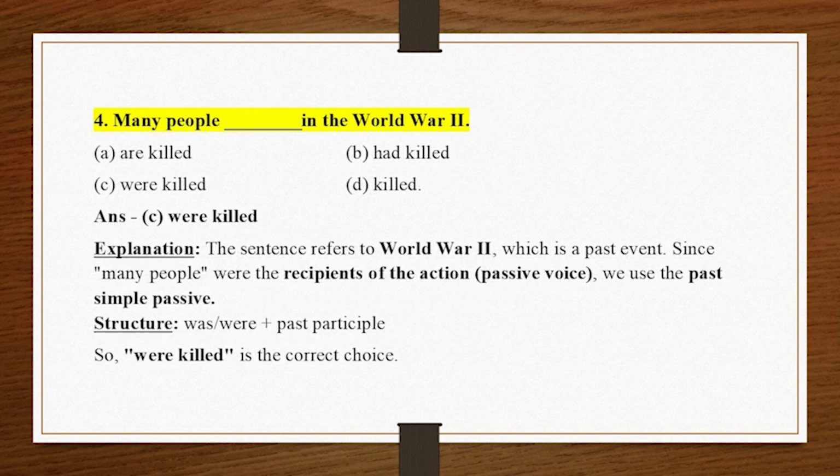4. Many people underscore in the World War II. A. Are killed. B. Had killed. C. Were killed. D. Killed. Answer. C. Were killed. Explanation. The sentence refers to World War II, which is a past event. Since many people were the recipients of the action, passive voice, we use the past simple passive. Structure. Was, were plus past participle. So, were killed is the correct choice.